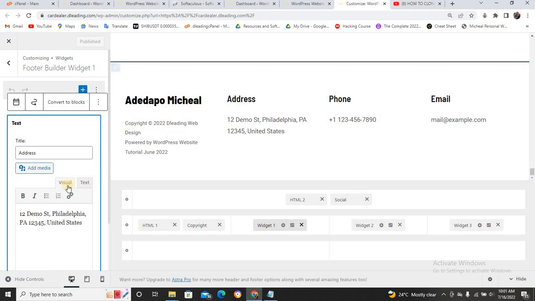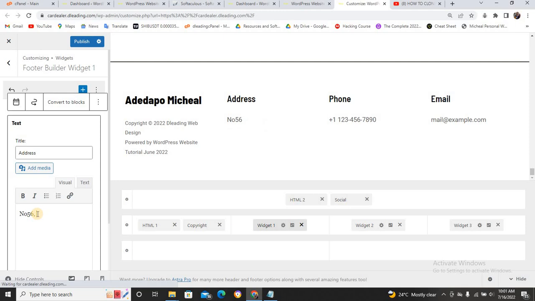Once you click on this address, you come here and click on it. You can edit the name here, and you can edit your address here. But I'm going to put my address here as Number 56, NTC Road, Ibadan. Though I'm currently in Lagos now, I just want to put my default stuff here. So that is all. And it's going to reflect here.